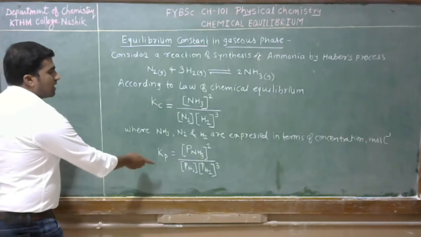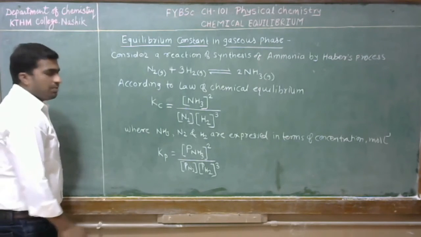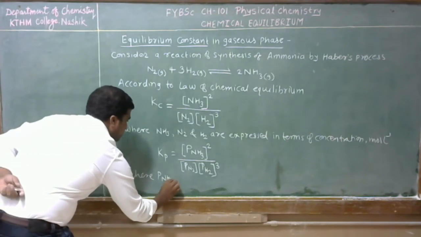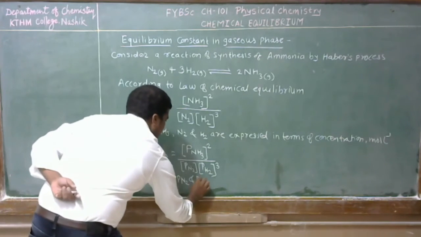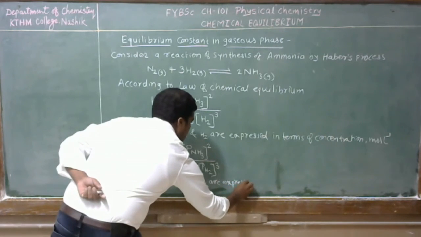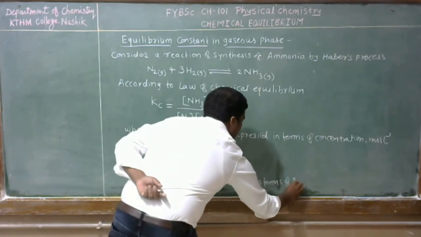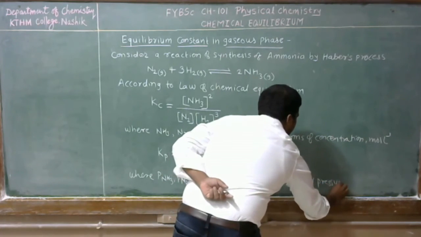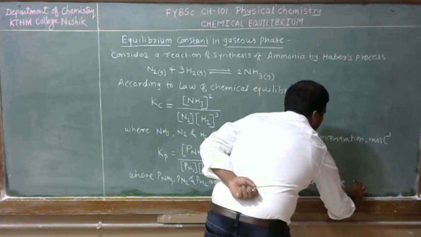Okay, so we can write the same chemical reaction in the form of partial pressure, where P_NH3, P_N2 and P_H2 are expressed in terms of partial pressure. The unit of partial pressure is bar.